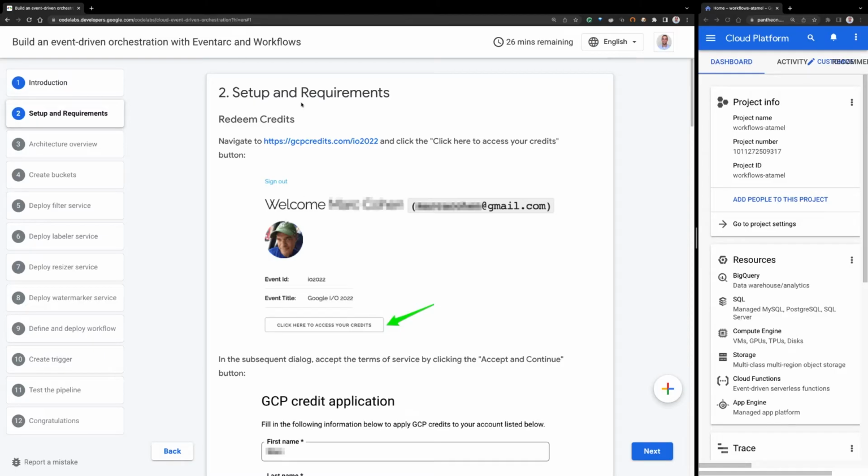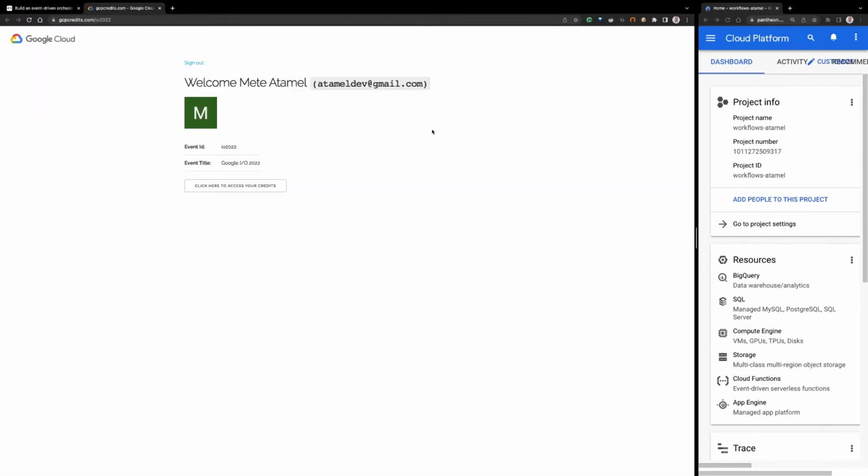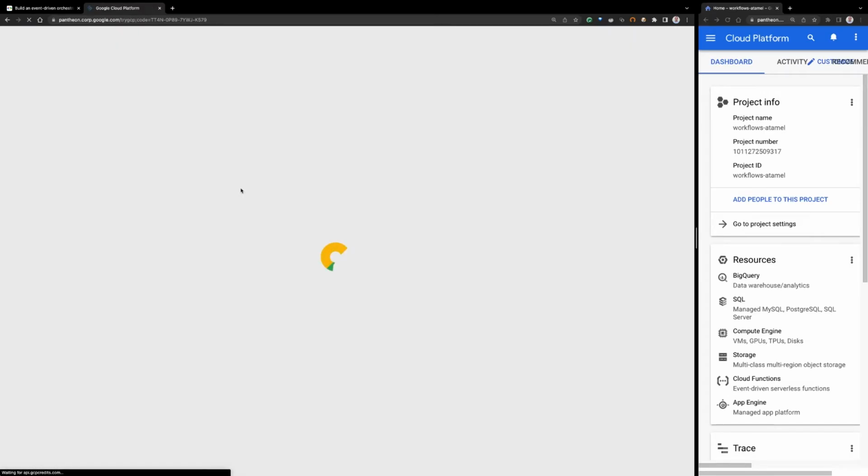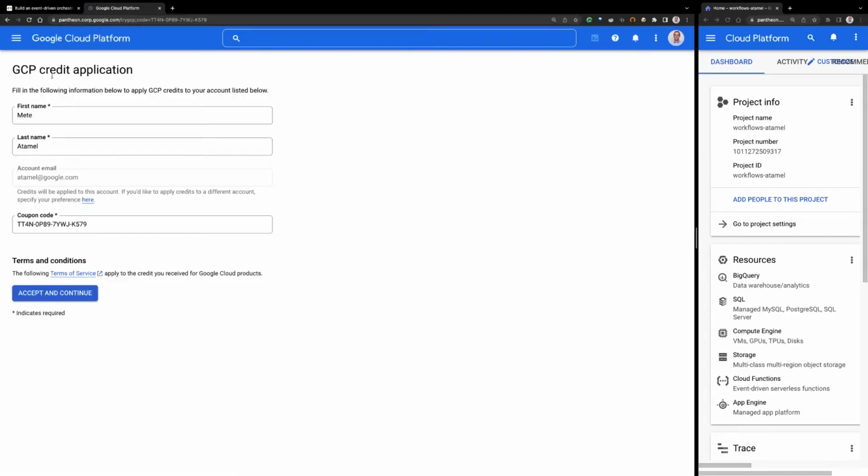So if you go to this link, gcpcredits.com/io2022, let's click on that. This takes you to a page where you need to log in with a Gmail account. And then once you do that, you can click here to access your credits. And you'll see your first name and last name, and then there's a coupon code.